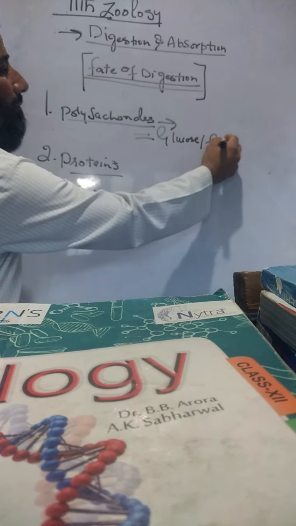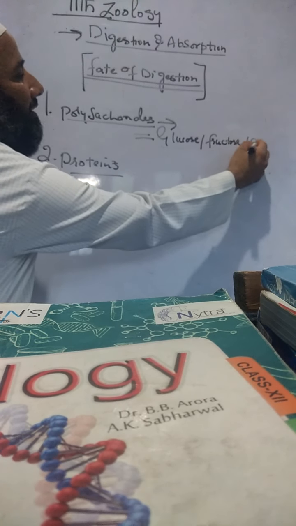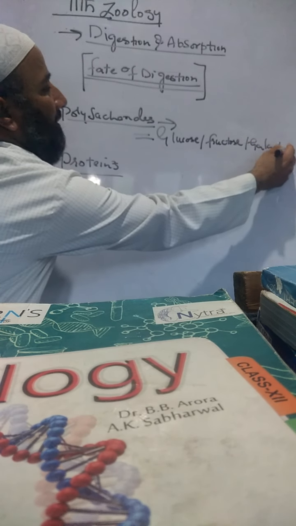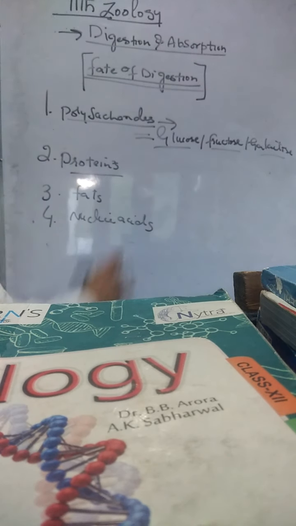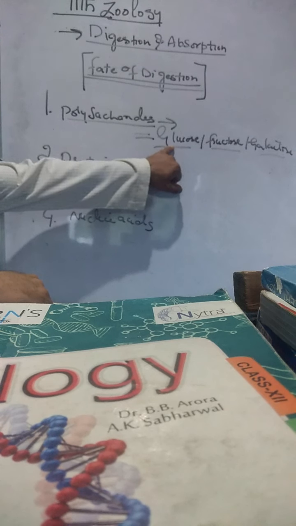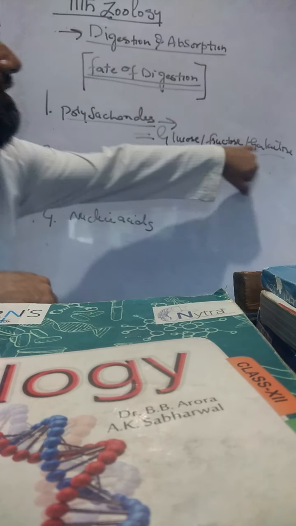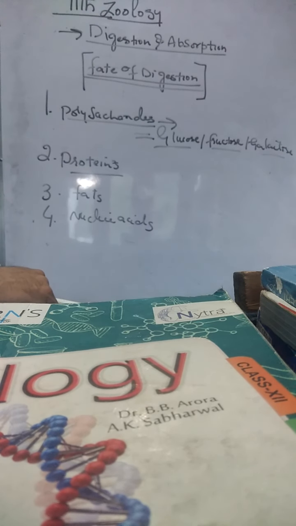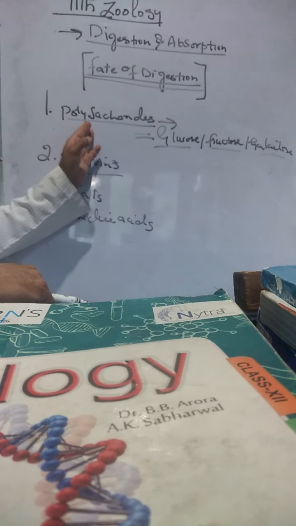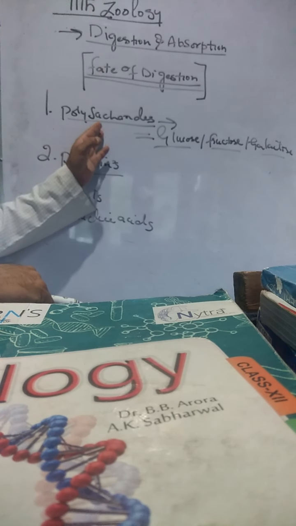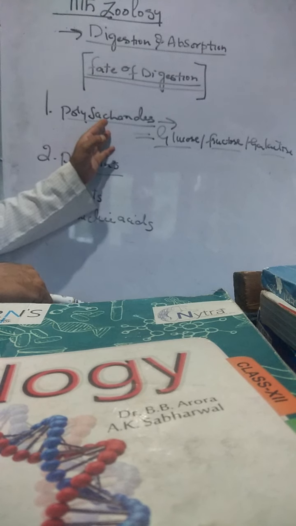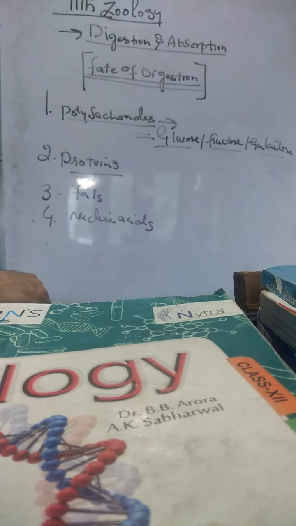Glucose, fructose, and galactose. The chemical formula of these three substances is C6H12O6. The same is the formula for each, but these are different structural isomers: glucose, fructose, and galactose. They are derived from the enzymatic breakdown of polysaccharides, which are the long chains of these glucose, fructose, and galactose.